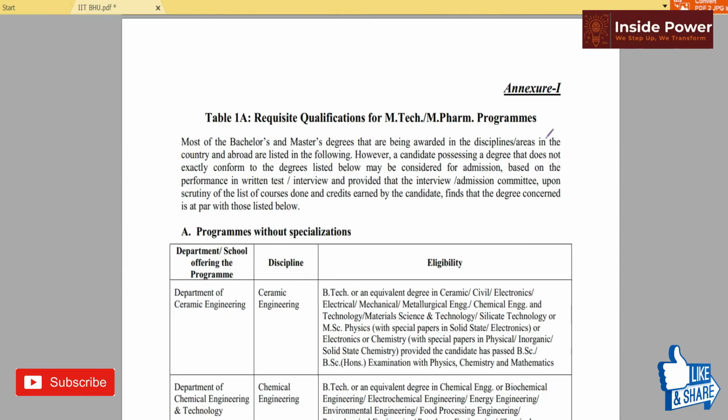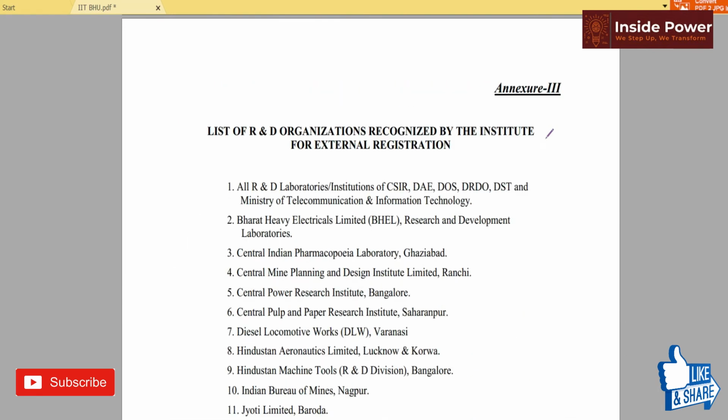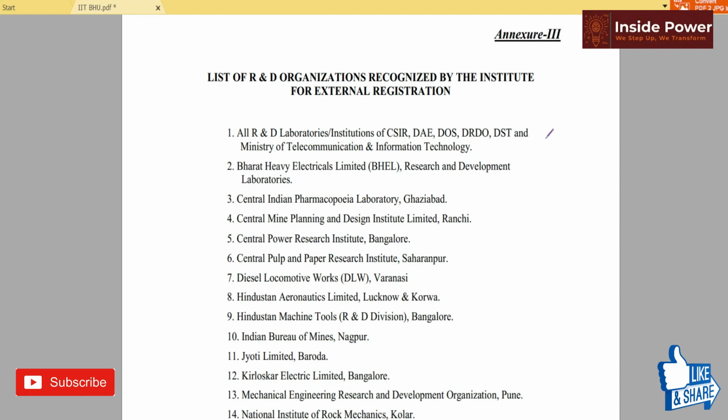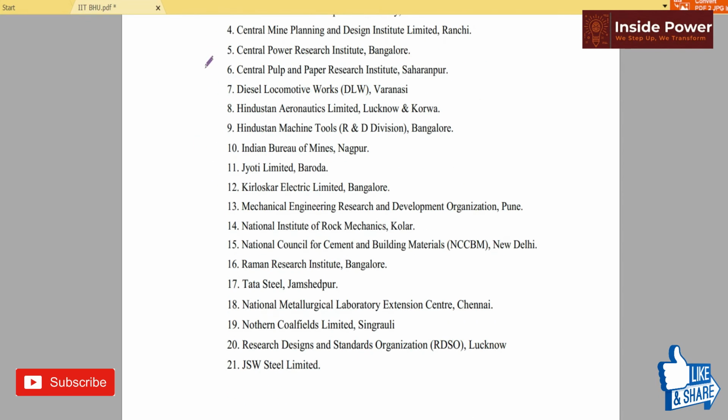Okay, so at the last I am showing important things here. See the list of R&D organizations recognized by the institute for external registration. Okay, so all R&D laboratories, CSIR, DAE, DOS, DRDO, here Bharat Heavy Electricals, all these are the R&D organizations.